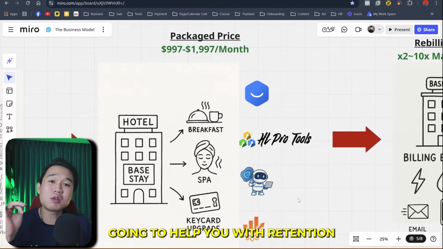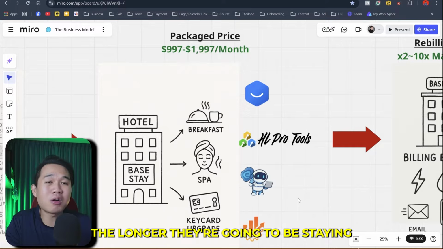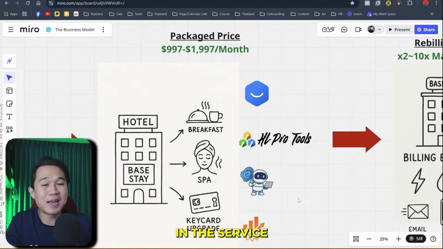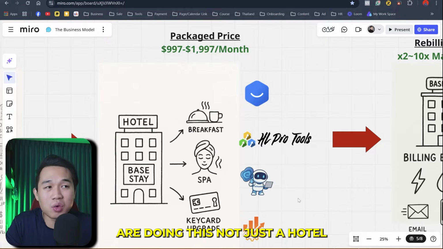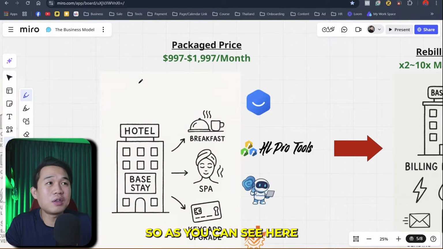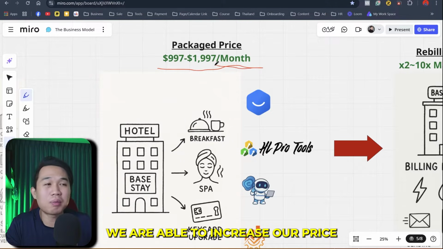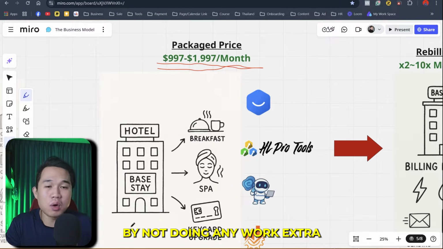And number three, it's going to help you with retention, because the more people buy and the more services they have with you, the longer they're going to stay in the service. And trust me, guys, every 8 to 9 figure business is doing this, not just the hotel, not just the software, right? So as you can see here, by adding more services, we're able to increase our price up to $997 to $1,997 per month by not doing any extra work.